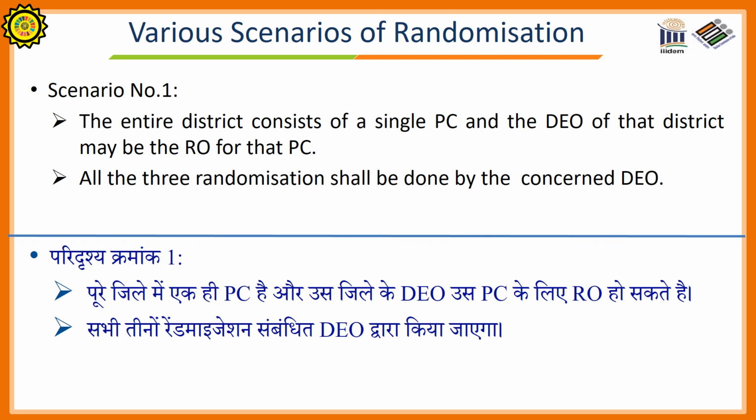Scenario number 1. The entire district consists of a single parliamentary constituency, and the District Election Officer of that district may be the Returning Officer for that parliamentary constituency. All the three randomizations shall be done by the concerned DEO.